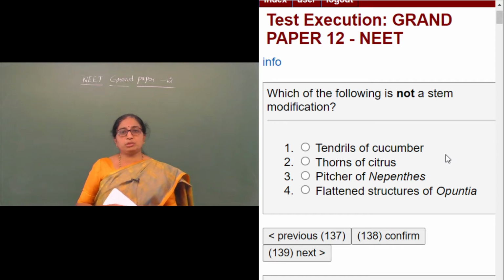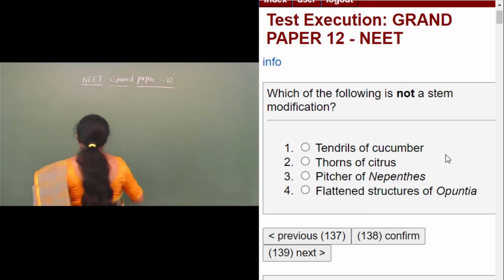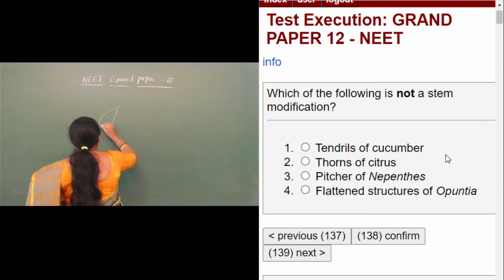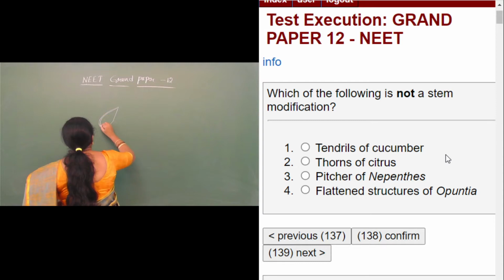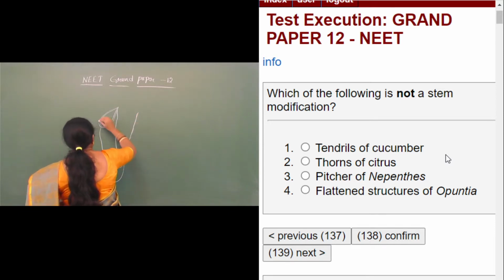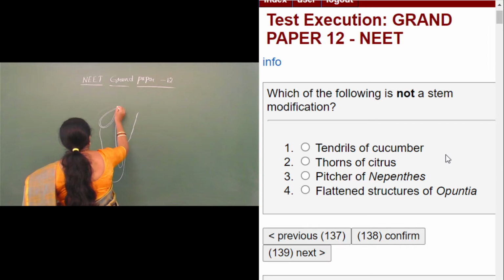So the nepenthes leaves are modified into a pitcher-like structure. The structure looks like this. The picture looks like this, which is just a modification of the leaf, wherein it looks like this, and there is one more leaf over this which can be considered as the lid, which can close the mouth of the pitcher.